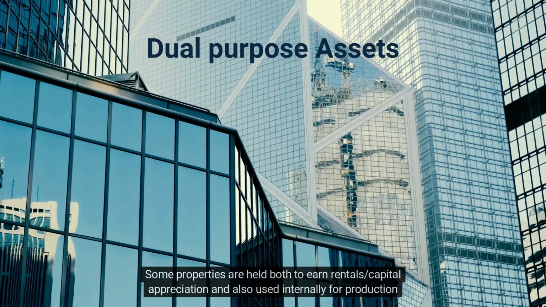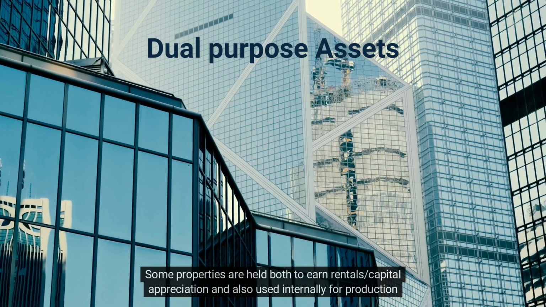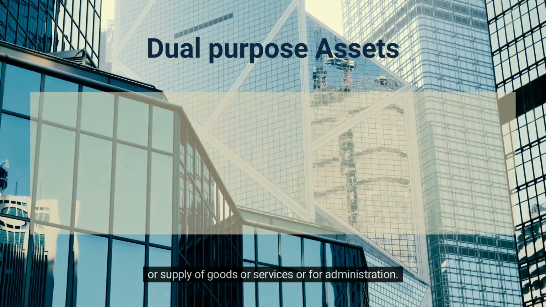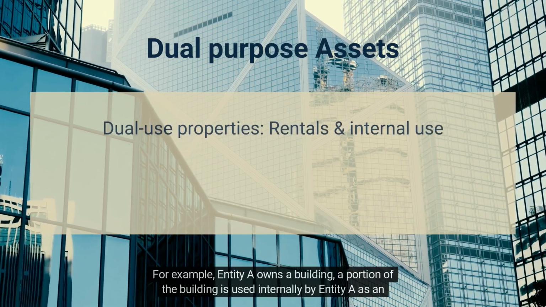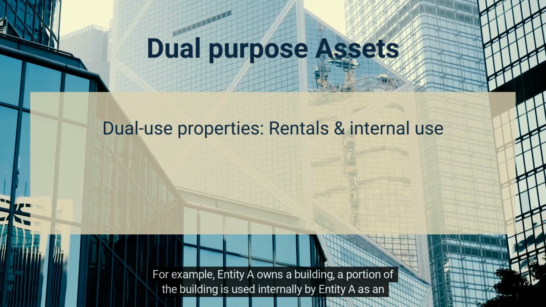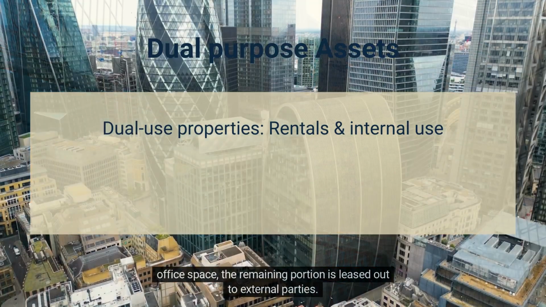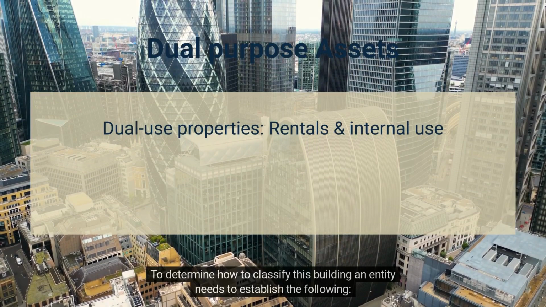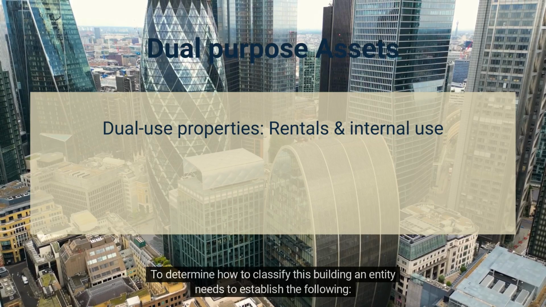Some properties are held both to earn rentals, capital appreciation, and also used internally for production or supply of goods or services or for administration. For example, Entity A owns a building. A portion of the building is used internally by Entity A as an office space. The remaining portion is leased out to external parties. To determine how to classify this building, an entity needs to establish the following.